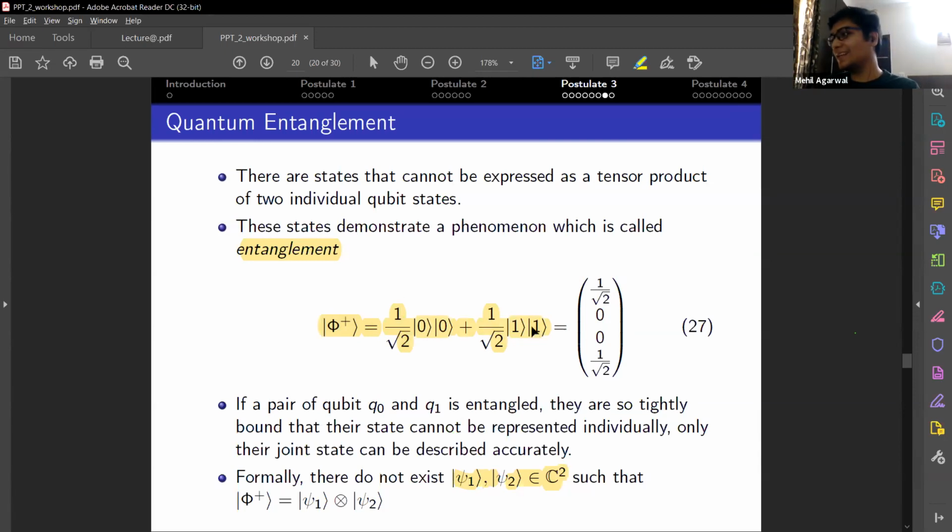So that prize is unclaimable because it's just not possible to represent the state as a tensor product, because of the quantum property of entanglement. Sorry for the people who tried that, but you won't be receiving a prize.